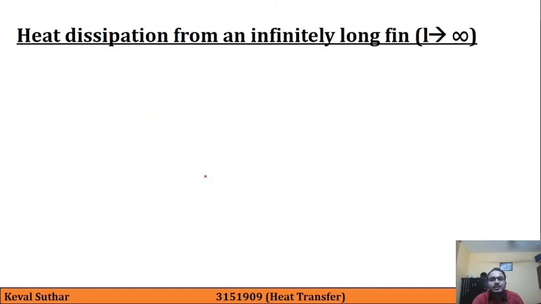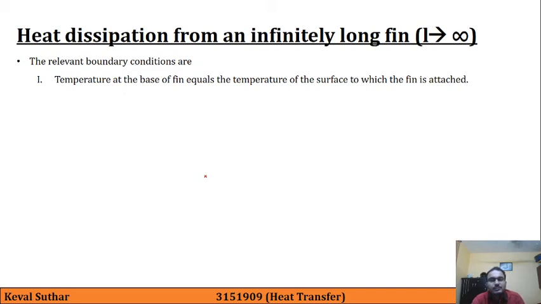Now we are into our last theory, in which we consider heat dissipation from an infinitely long fin, that is L tends to infinity. When L tends to infinity, the relevant boundary conditions are: first, the temperature at the base of the fin equals the temperature of the surface to which the fin is attached. So T is equal to T0, the wall temperature, at x equal to 0.